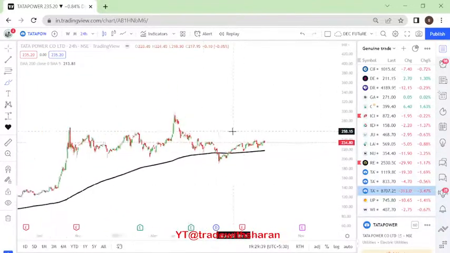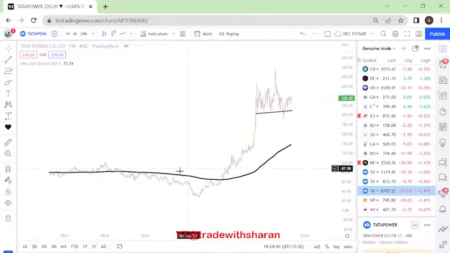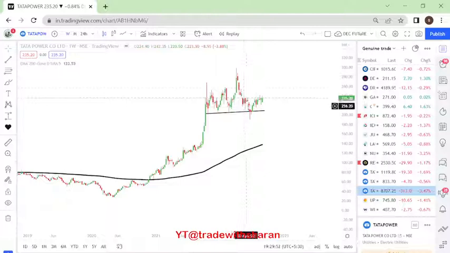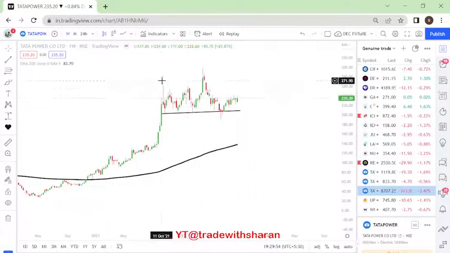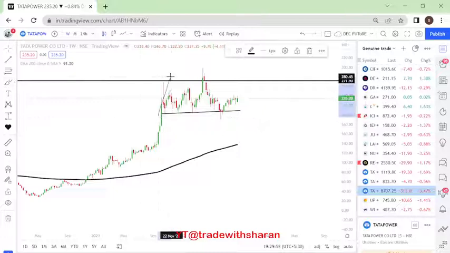Tata Power currently, if you see in the weekly charts, it is moving in what is called a consolidation. Why consolidation? Look at this. This is a consolidation. Here there was upside momentum, higher top, higher bottom, and then it has started forming a kind of sideways momentum. So right now, it is forming a sideways momentum. If it breaks above this 237 level, we might get to see 274.